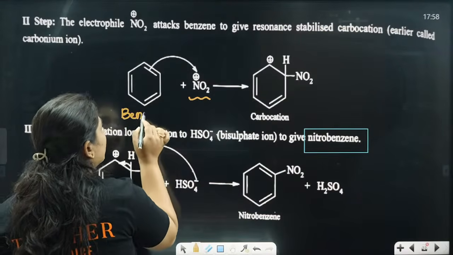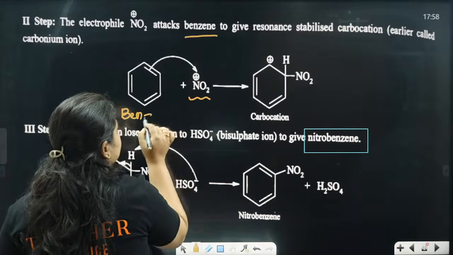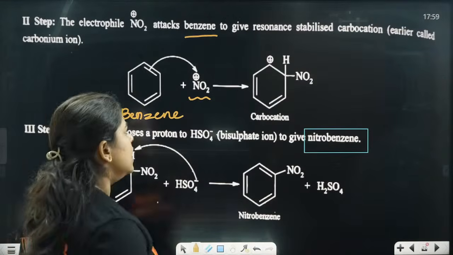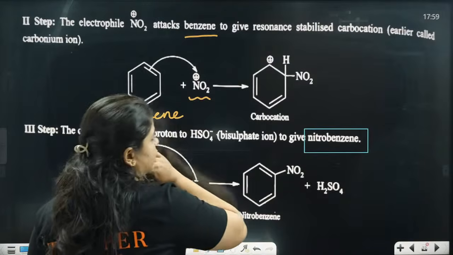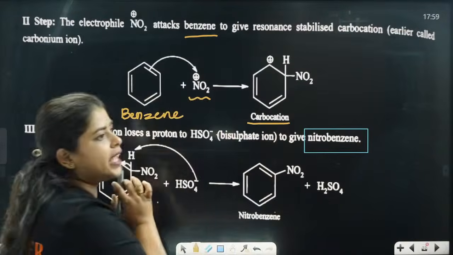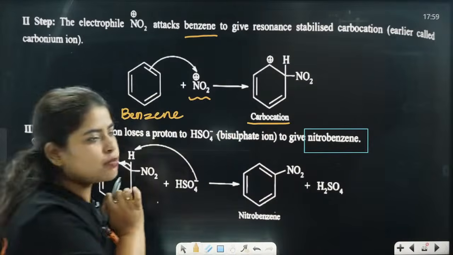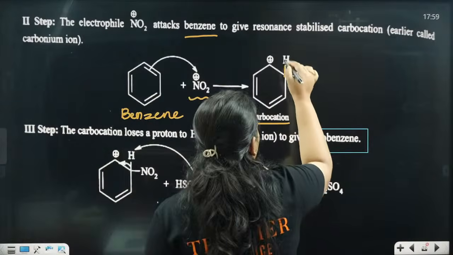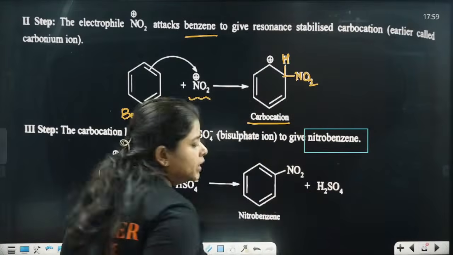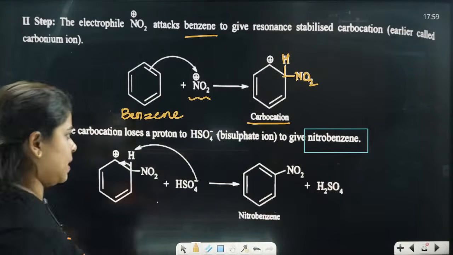It will react with the benzene. Clear? Done. Now after reacting, we are going to get a carbocation. Here, at the ortho position, H and NO2 are attached. H and NO2. Done. Next step.